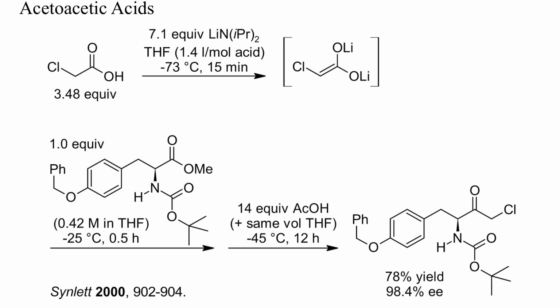In this interesting example, the dianion of chloroacetic acid was first condensed with protected tyrosine methyl ester to an intermediate chloroacetoacetic acid. After acidification with acetic acid, the decarboxylation was complete after 12 hours at -45°C. The large excess of dianion was necessary because one equivalent was protonated by the Boc-protected amino group.